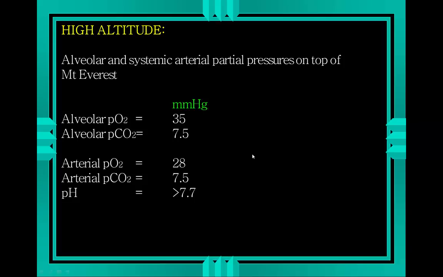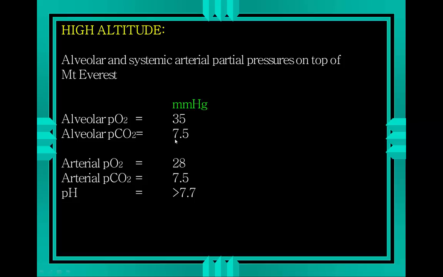If that's the partial pressures of gases in the atmosphere at the extreme altitude, Mount Everest, obviously that's going to translate to differences in the body. So we look at alveolar and systemic arterial partial pressures of the major gases, oxygen and carbon dioxide, we see the following. Alveolar partial pressure of oxygen is about 35 millimeters of mercury. Obviously it's going to be less than in the atmosphere for exactly the same reasons it is at sea level. And the partial pressure of CO2 in the alveoli, should you be on top of Mount Everest, would drop to 7.5 millimeters of mercury.